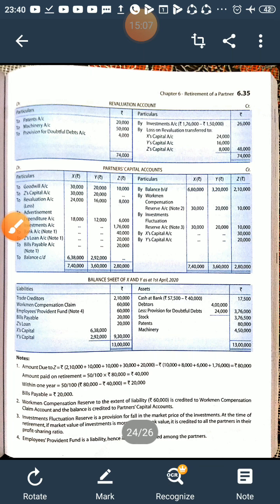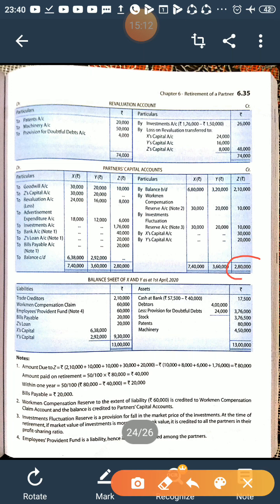So now we will calculate the balance. First of all, we will calculate the balance of Z's capital. Z's credit side total is 2,80,000 and the debit side total is 10,000 plus 8,000, 18,000 plus 6,000, 24,000.